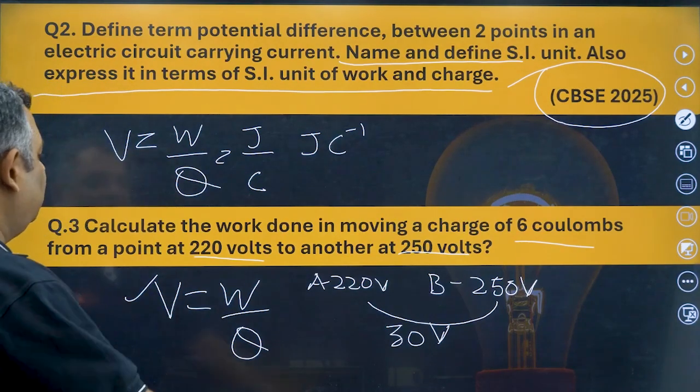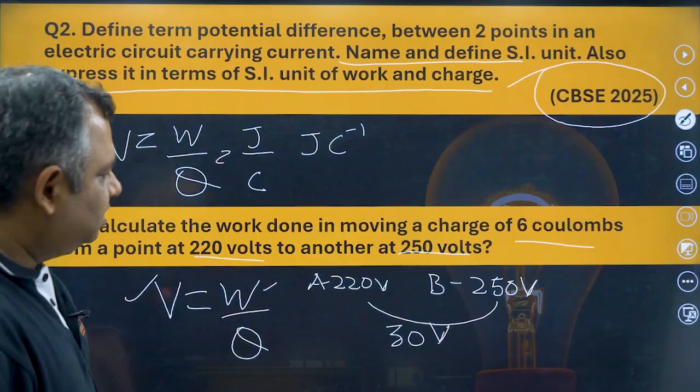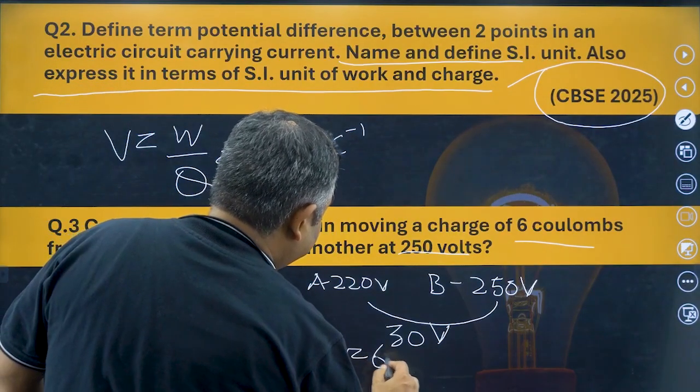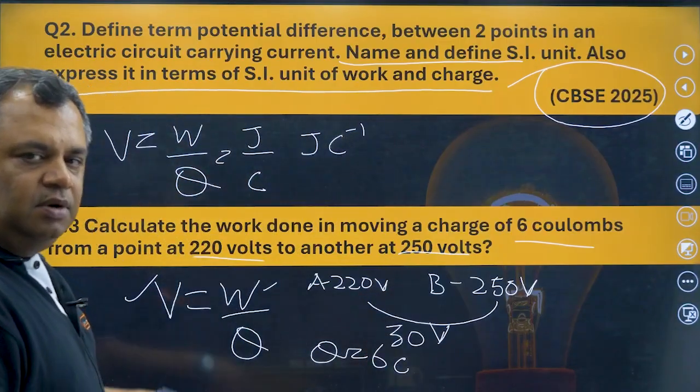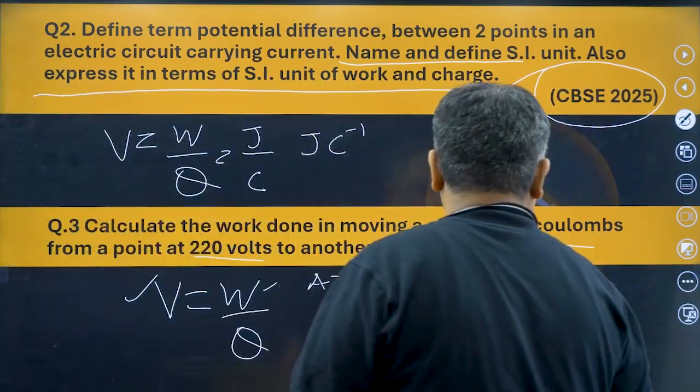Now we have to calculate the work done, which is W. Moving the charge, what is the charge? Q is given as 6 coulombs. Potential difference is taken out. So what is the work?